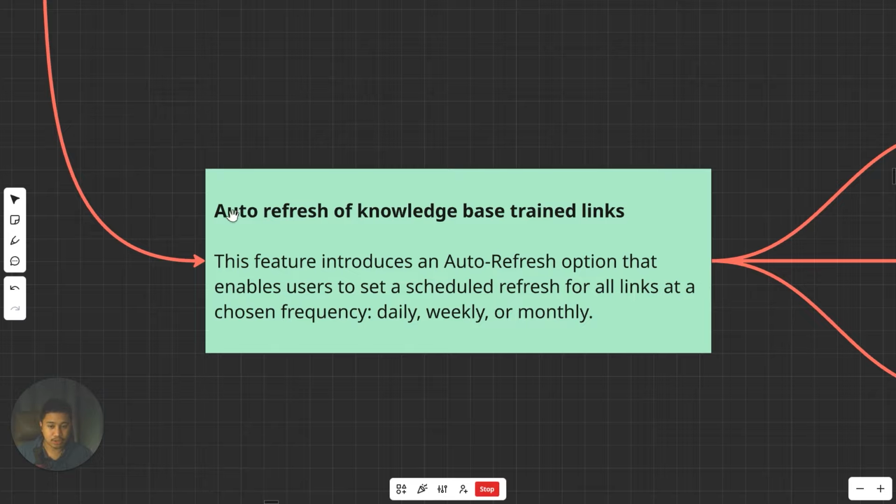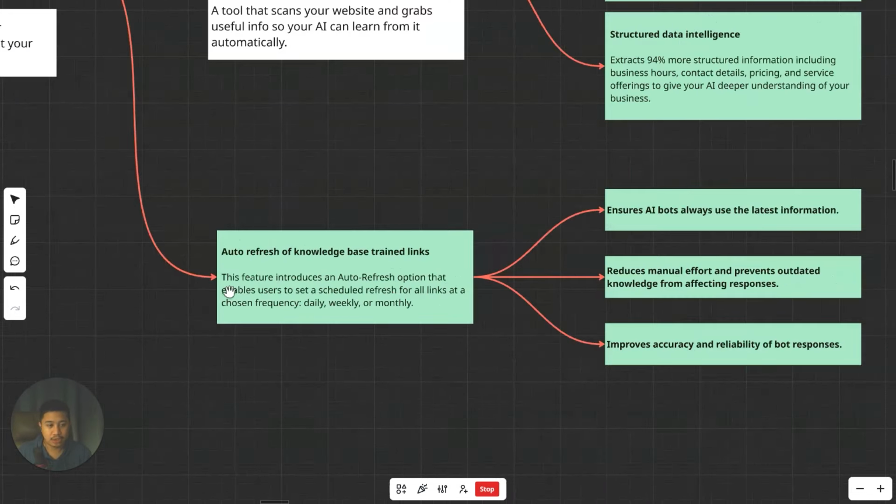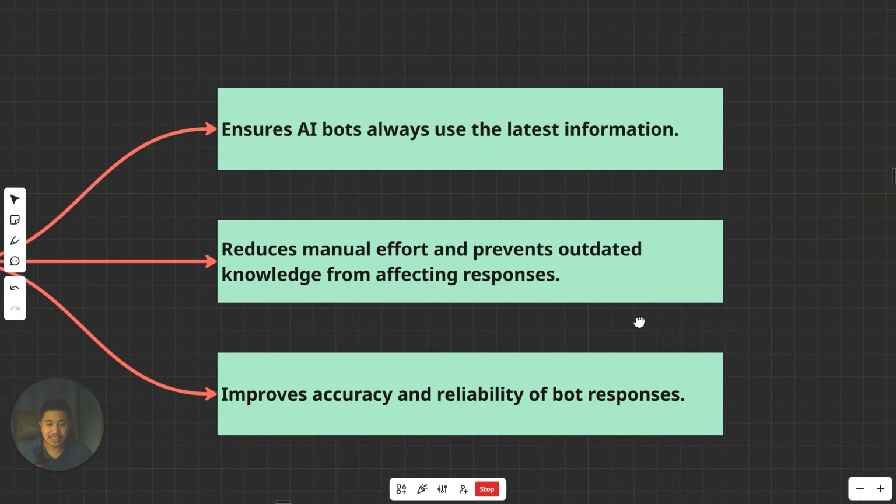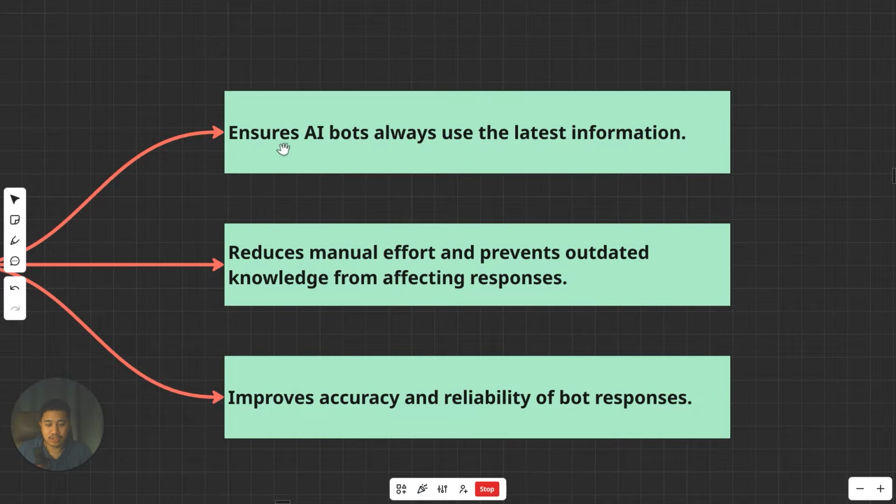And so, now, this is a new feature na it's an auto-refresh of knowledge-based trained links. So, this feature introduces an auto-refresh option that enables users to set a scheduled refresh for all links at a chosen frequency, daily, weekly, or monthly. What this means is that this feature ensures AI bots always use the latest information.